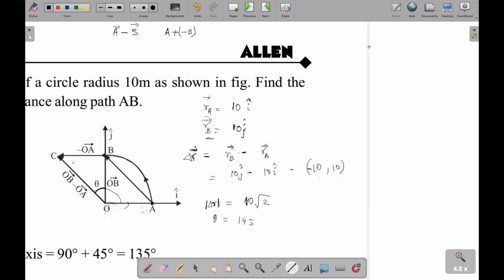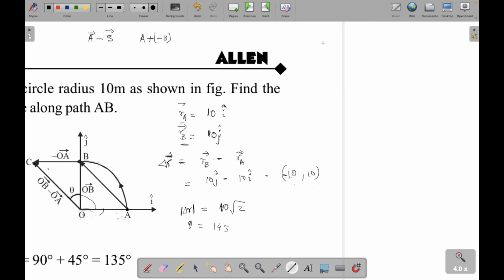So if this is the first vector, like this, and this is the second vector, and you are adding these two vectors, right? So find a vector that closes this loop.